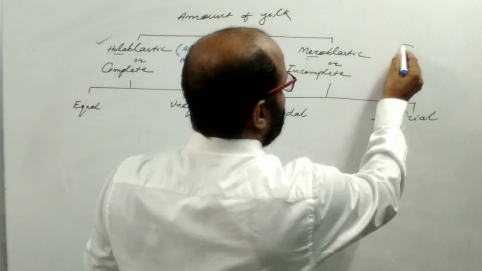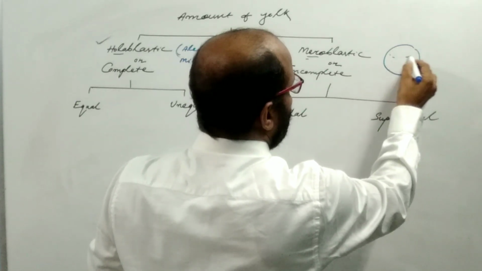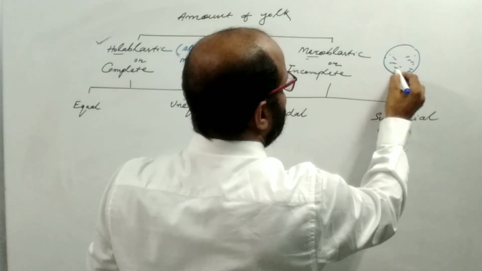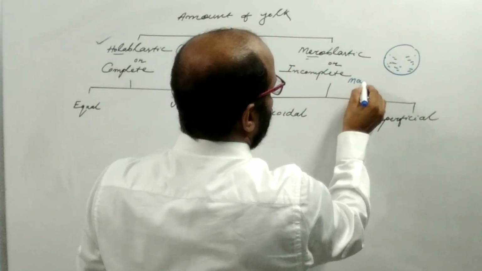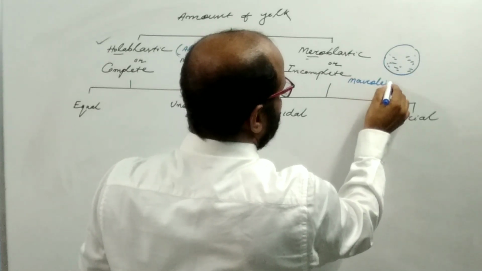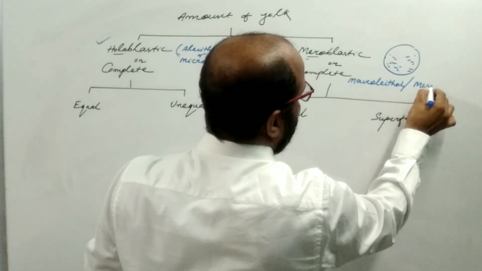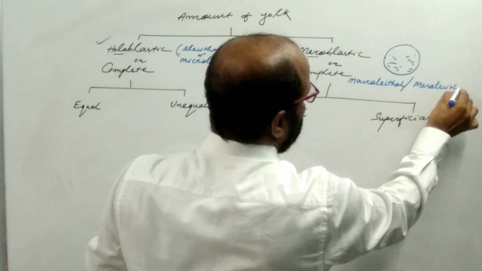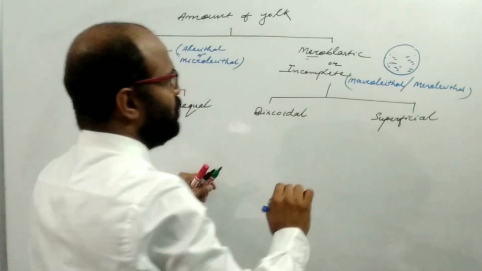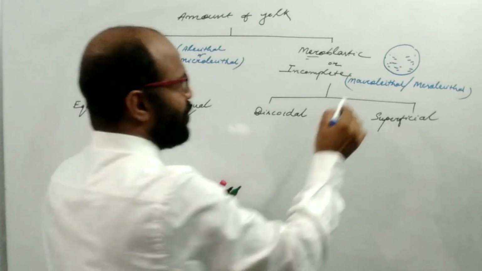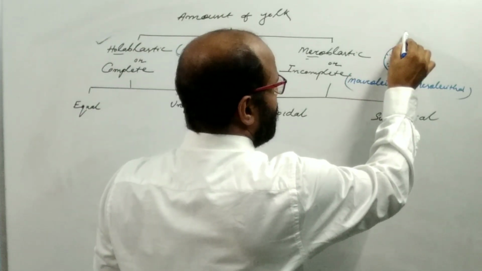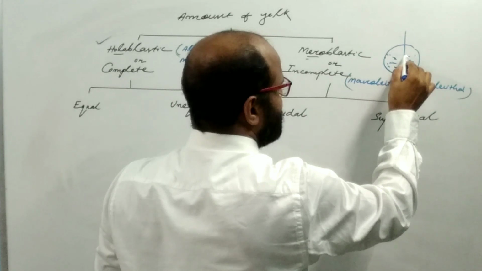In another case, if the yolk is present more and more, in the case of a macrolecithal or mesolecithal egg, the yolk content is more. That's why the cleavage plane is retarded.